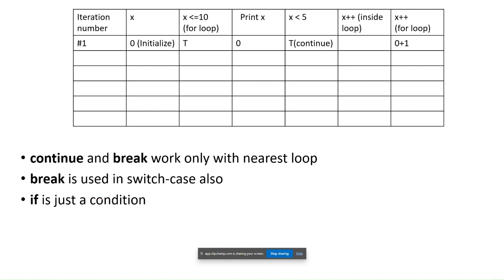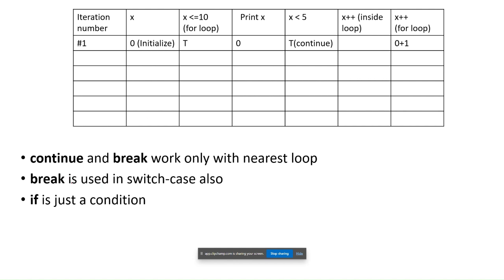Now, how do we analyze whenever we have break and continue? Whenever you are dealing with questions like this and want to analyze them in placements, it is always better to put a table and analyze. For the first iteration, what is the x value? It is the initialization, 0. The condition is x less than 10. So print x, where the value of x is 0. Then it checks if x is less than 5, which is true, so continue. Then it will go for loop updation, x plus plus, so 0 plus 1. In the next iteration it will be 1.